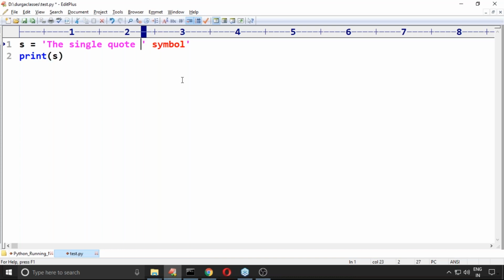Just enclose the total thing using triple quotes, as we covered in the last videos. But now, instead of that, if you want to use this single quote as a normal character, then you have to use backslash. If I use backslash single quote, now the single quote is treated as a normal symbol.